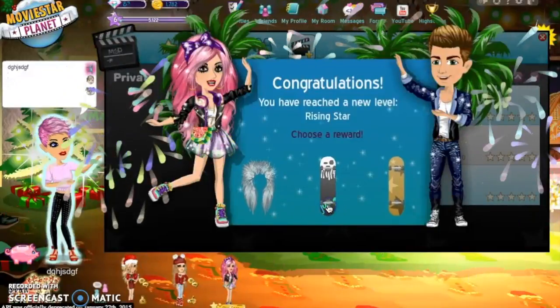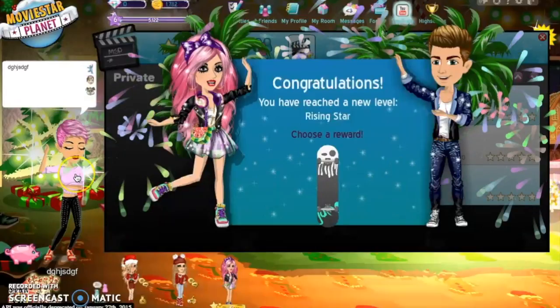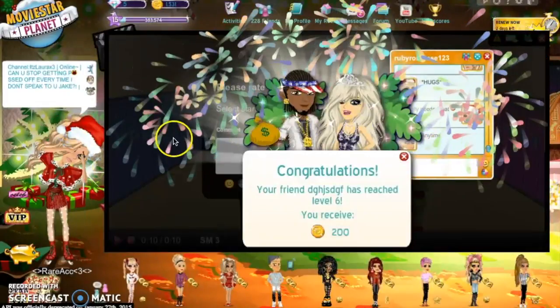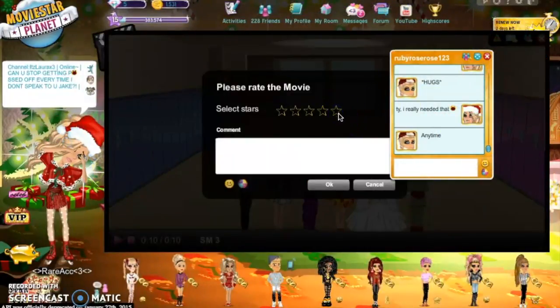After you watch all the 3 movies on both accounts and give an auto to this account, it doesn't matter which account you give an auto on, you will get 200 star coins and you will reach level 6.